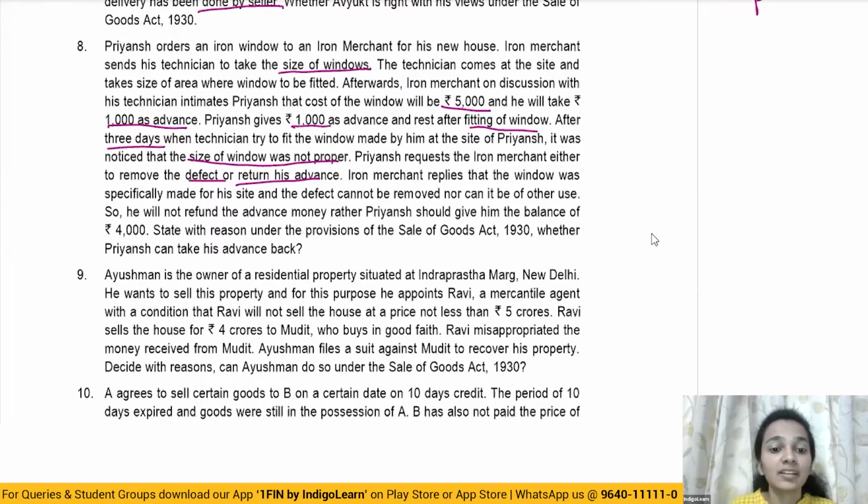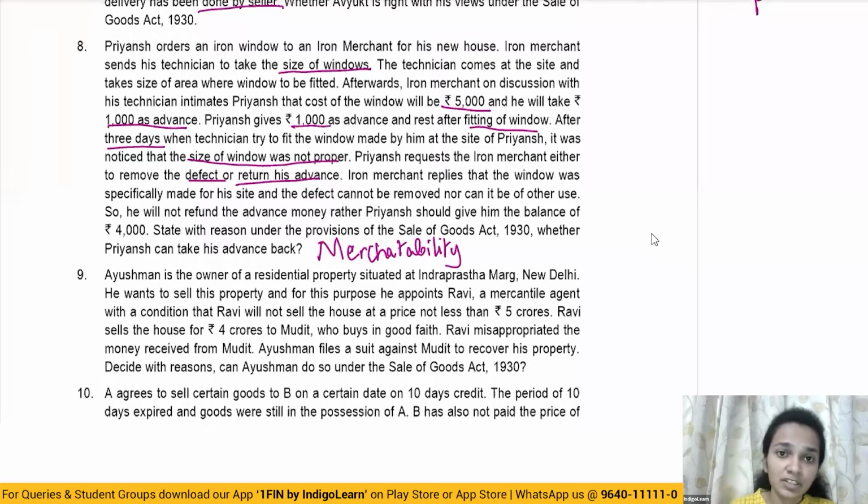So here there's a condition whenever the sale of good is being made, there's a condition as to merchantability. The good which has been sold shall be of a proper quality, shall be of a good quality. Now here in the situation, the window size, everything was taken by the technician, but when they were finally fitting the windows, the window turned out to be of inappropriate size.